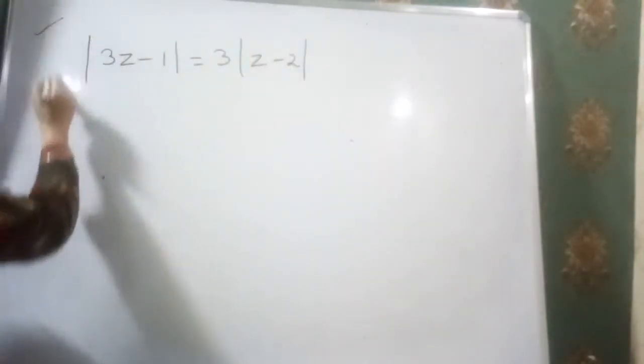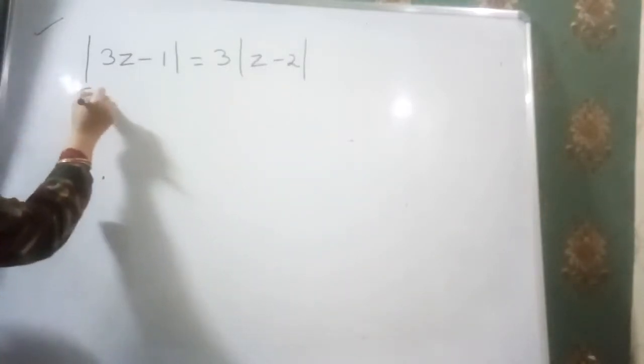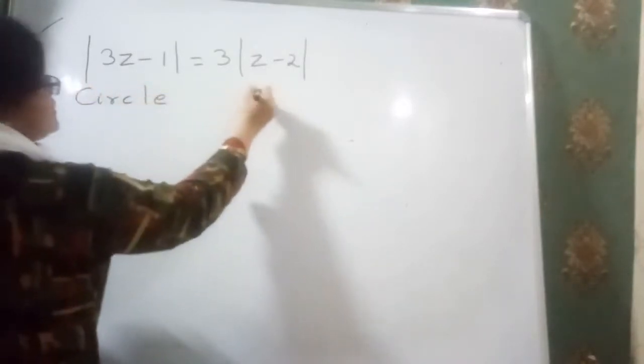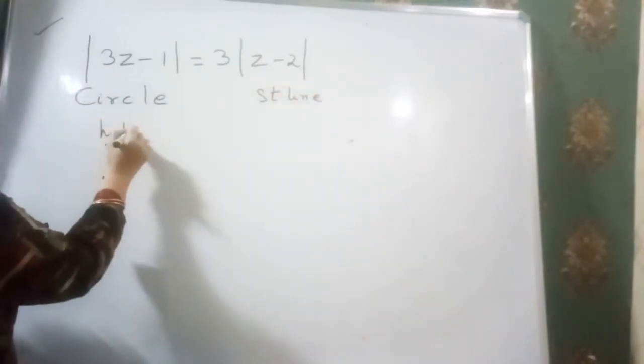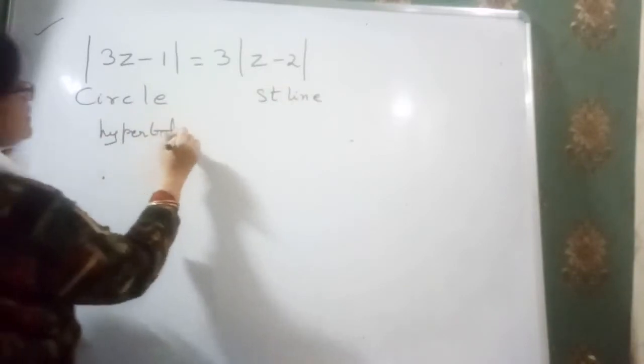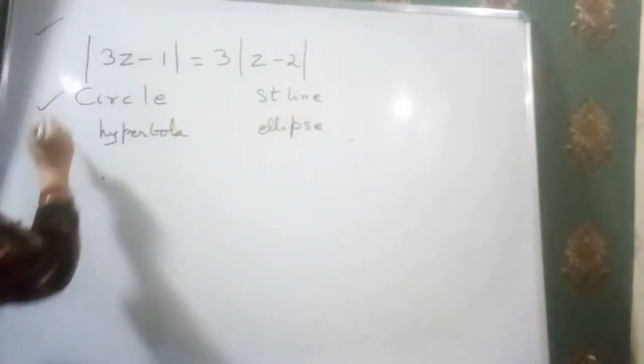We have to find what this equation represents, whether it is a circle, a straight line, a hyperbola, or an ellipse. Then how will we find that?